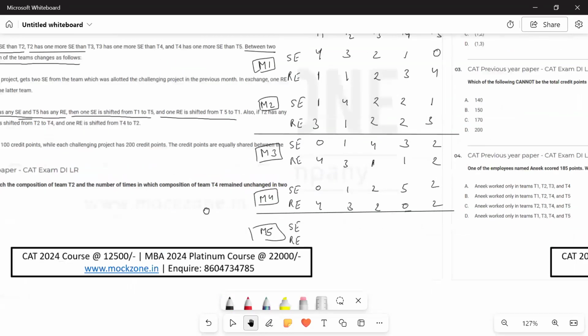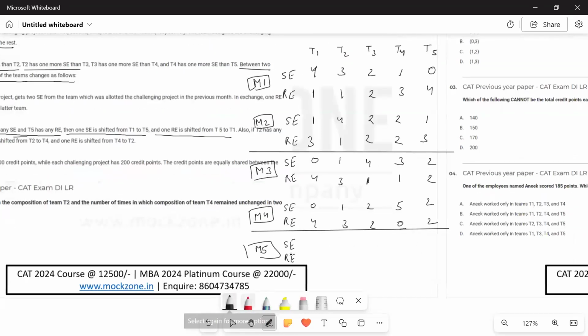Now coming to the month number 5, T4 will have to give 2 of its SCs to T5 because in month number 5, T5 has the challenging project. So this will become 3 and this will become 4. And T5 has to give one RE back. So this will become 1 and this will become 1. Remaining ka we can copy back.